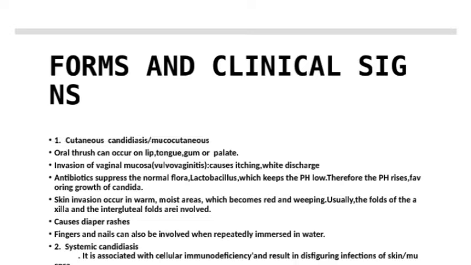Also, it can exist in the vagina, where invasion of the vaginal mucosa causes itching, and as it grows as a white organism, it comes out as a white discharge.